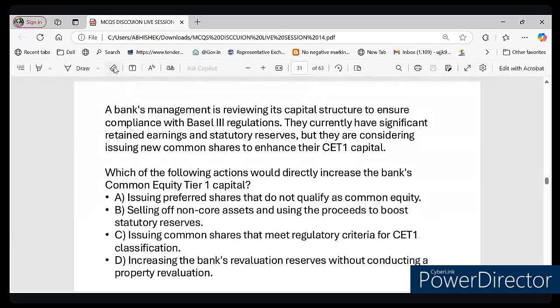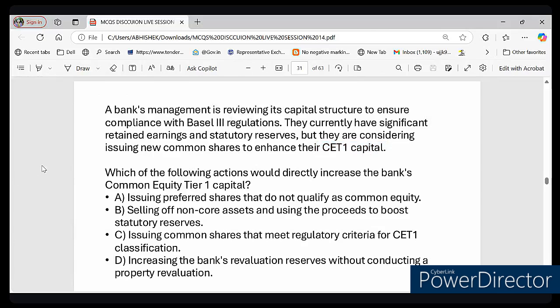Right. So here it is. They already have the retained earnings. Retained earnings means the profit they keep inside instead of distributing. And also they have statutory reserves, meaning they set aside as per regulation, but they are considering, they want to enhance their CET1 capital. You can see it here, right? They want to increase their CET1 capital.